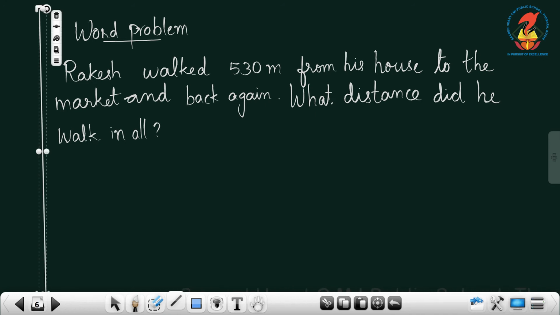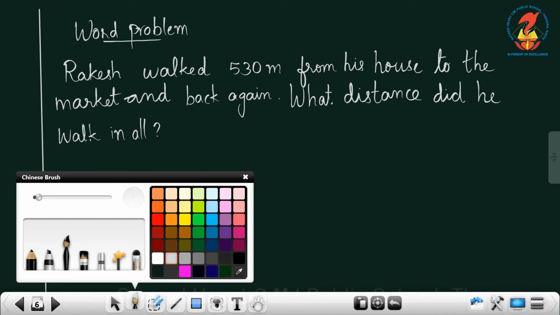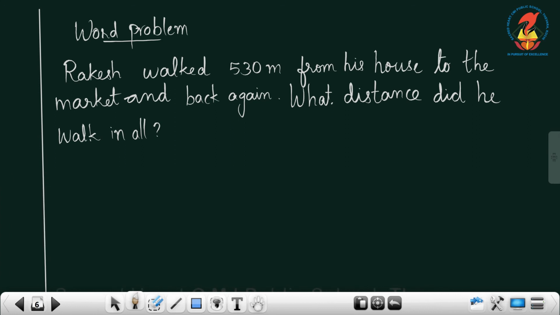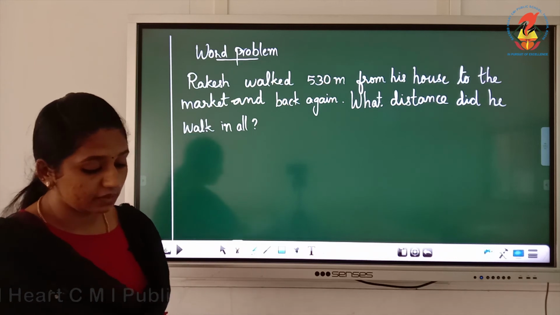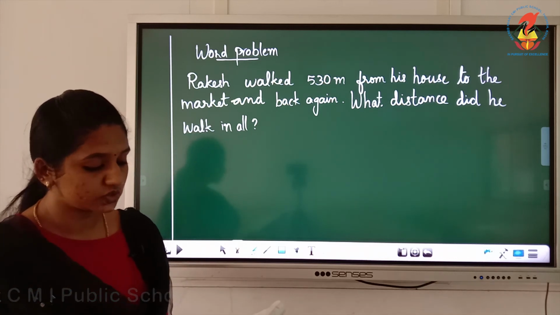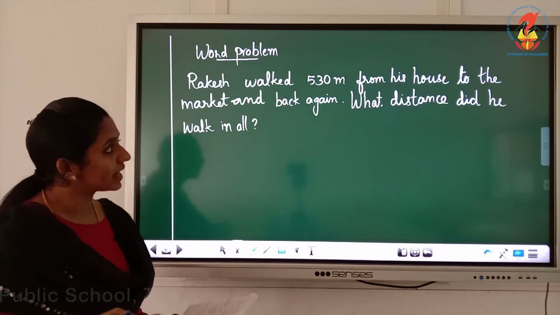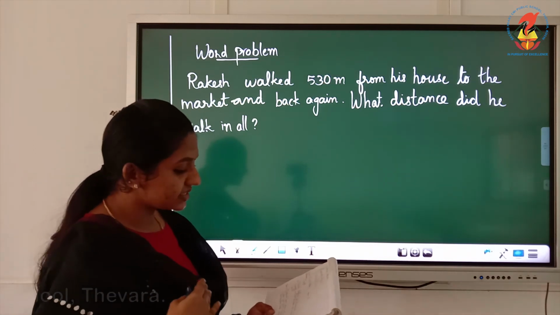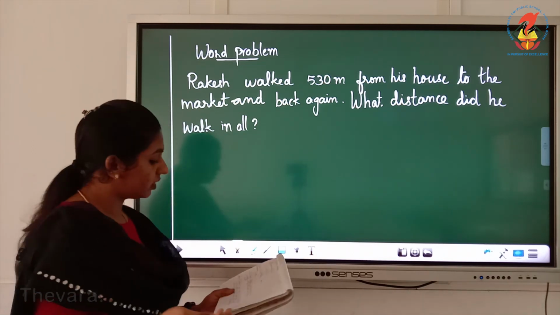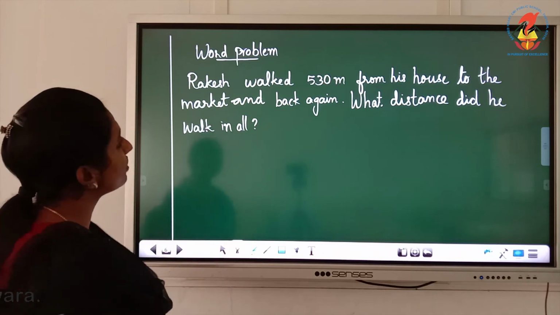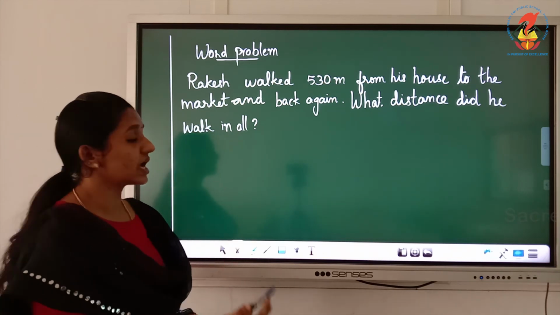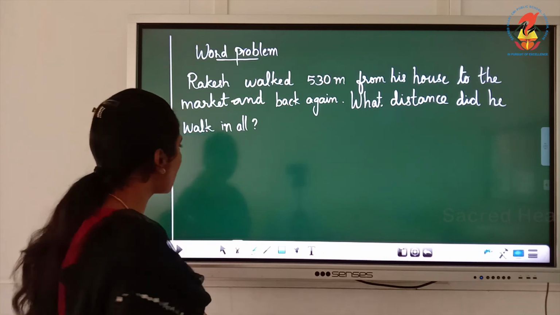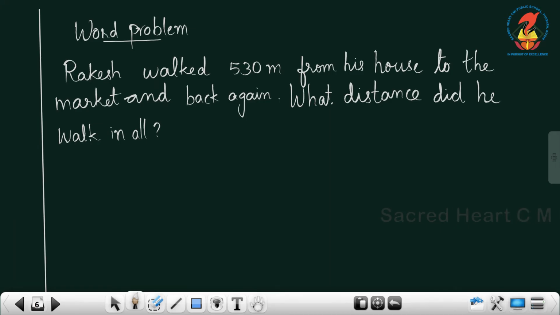So the question, read the question. Rakesh walked 530 meters from his house to the market and back again. What distance did he walk in all? So how can we express this statement?